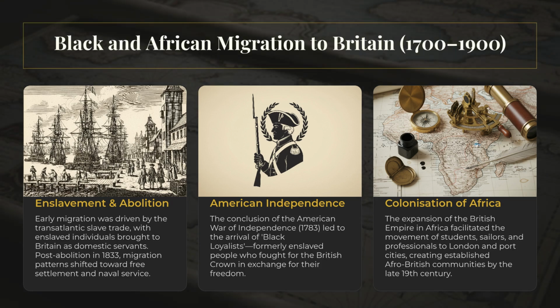This video explores Black and African migration to Britain between 1700 and 1900. Migration was initially driven by the transatlantic slave trade, with some enslaved individuals being brought to Britain to work as servants for wealthy families. After abolition in 1833, patterns shifted toward formerly enslaved people coming to Britain for work.